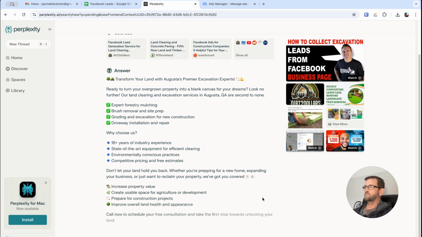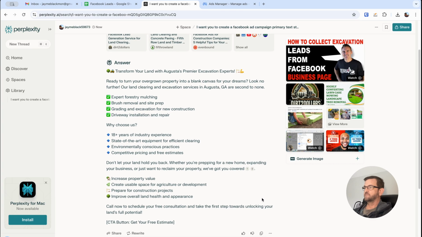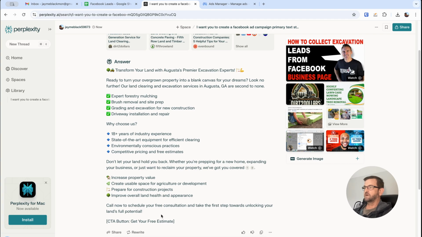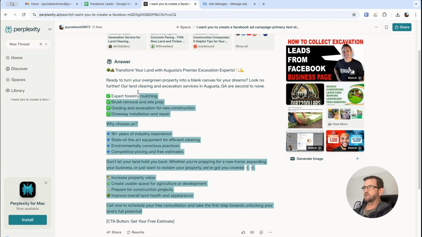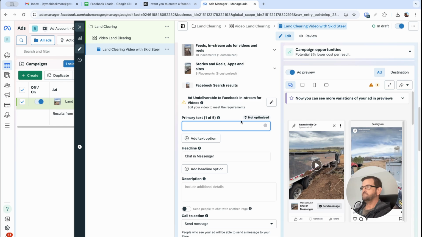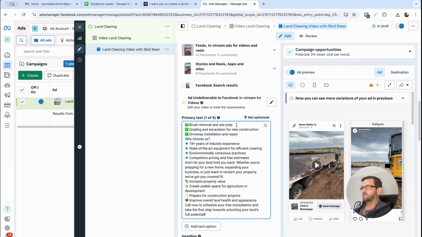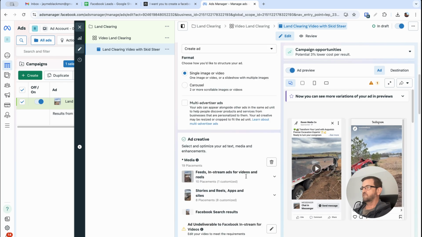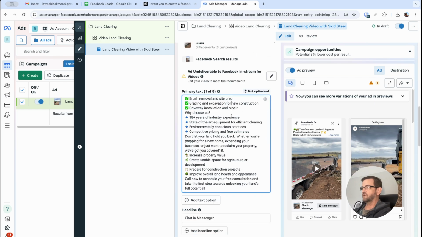All right, you can see it's doing some long form copy here, which is great. One thing it didn't include, which I didn't tell it to include, is the phone number and the website address. Okay, so what you want to do here is just copy and then paste it right in here, and then there's going to be some spacing issues that you're going to have to work out.